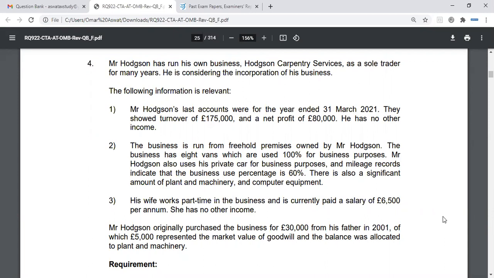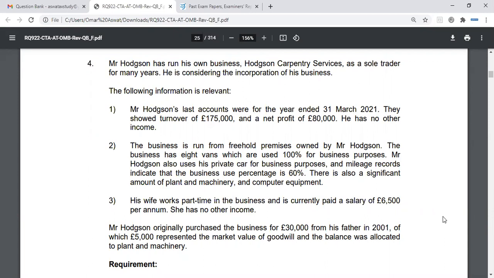Okay. Again, you'd make a comment saying that we'll need to get proper figures to determine whether this is a beneficial way to go forward, and quantify the tax liabilities.